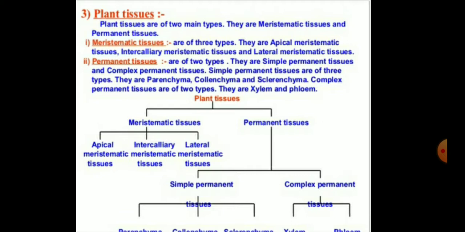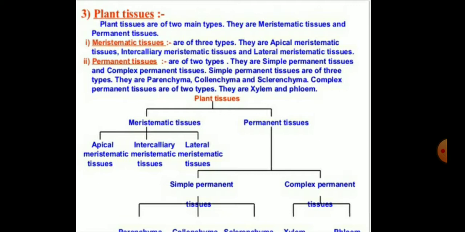Meristematic tissues are of three types: first is the apical meristematic tissue, second is the intercalary meristematic tissue, and the third is the lateral meristematic tissue. And the permanent tissues are of two types: simple permanent tissues and complex permanent tissues.